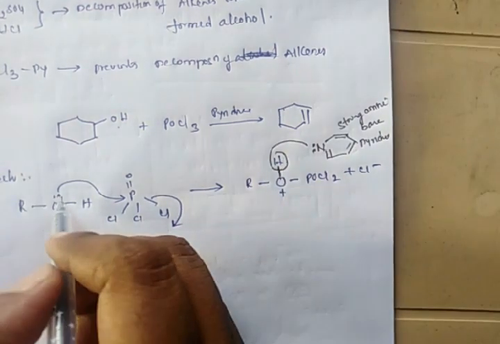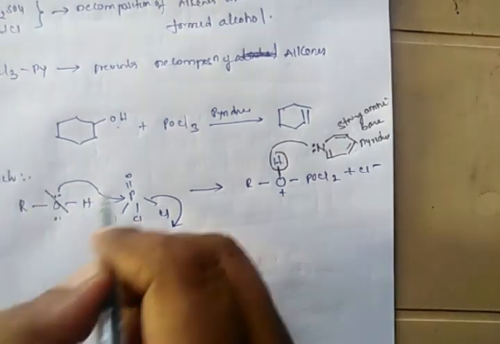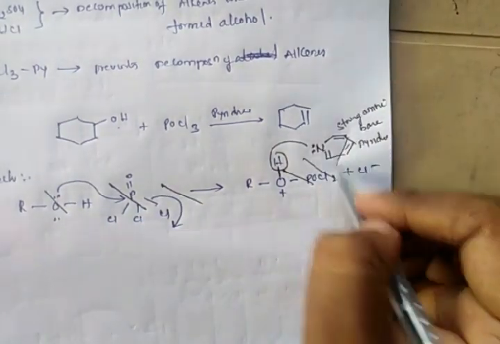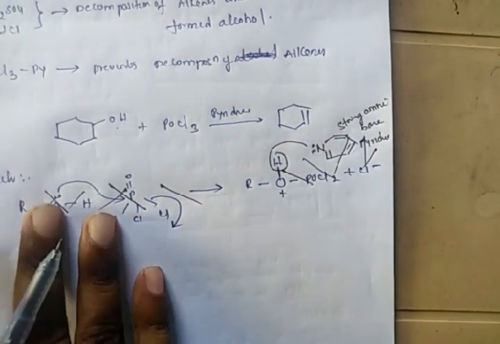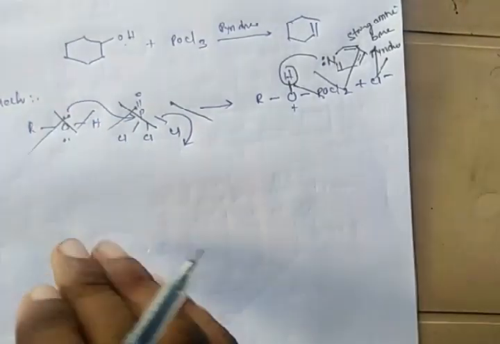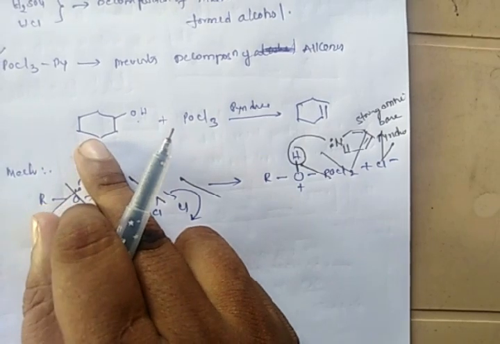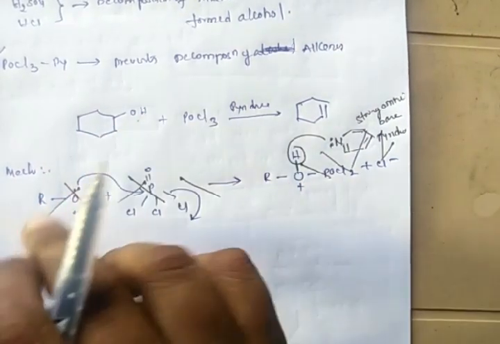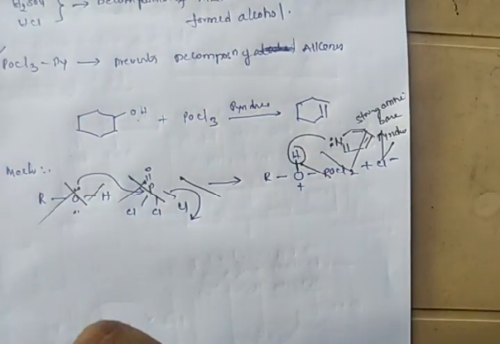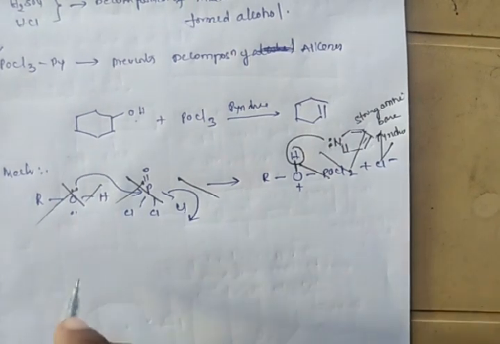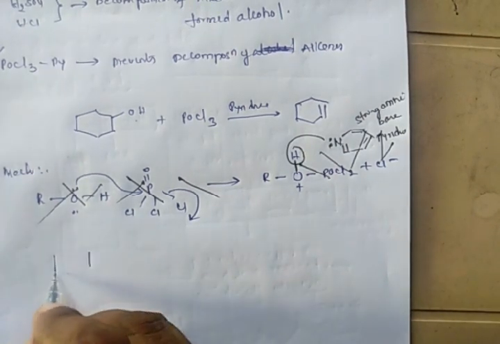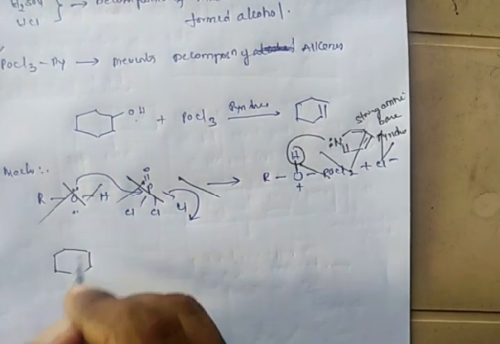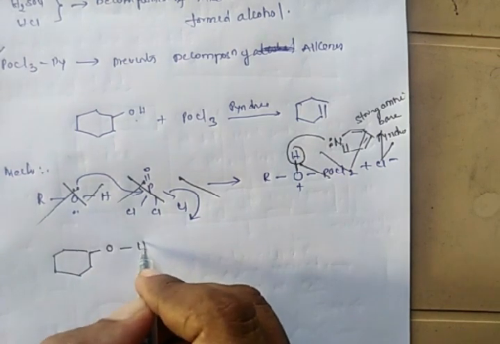So this is the wrong structure. For demonstration I will strike this off and explain with another structure. We will take cyclohexanol as an example for the mechanistic explanation. This is the structure of cyclohexanol. There is an OH group.